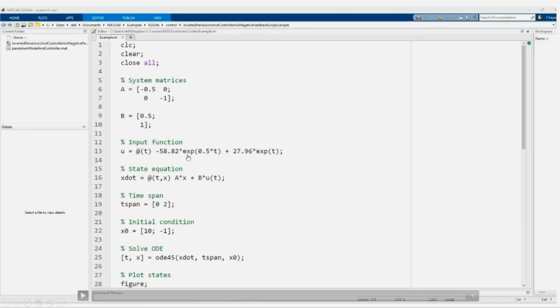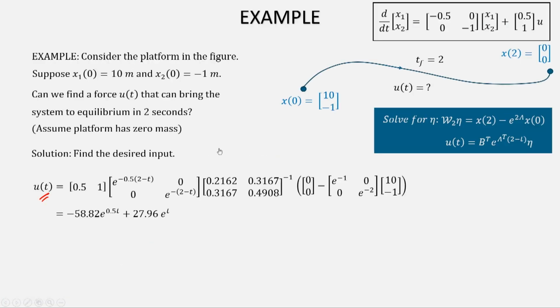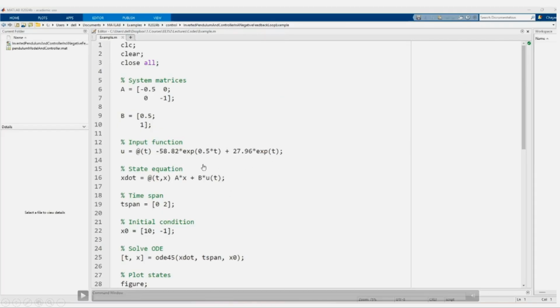Then the input that we just computed is minus 58.82 e to the power of half t plus 27.96 e to the power of t. See, exactly the same input. Then we integrate the system. This I had already shown you at the beginning of the course, how to integrate. So this is the state equation x dot equal to Ax plus Bu, and this is implicit. So here we have an anonymous function at the rate of t comma x, these are the variables.